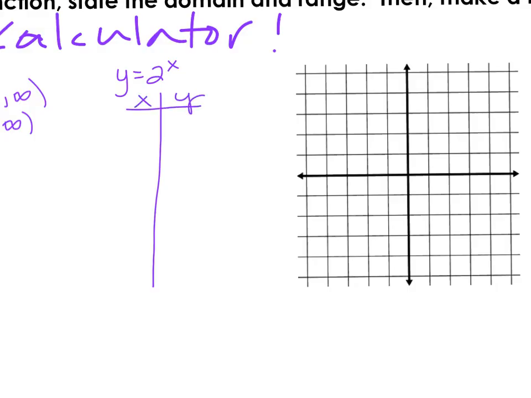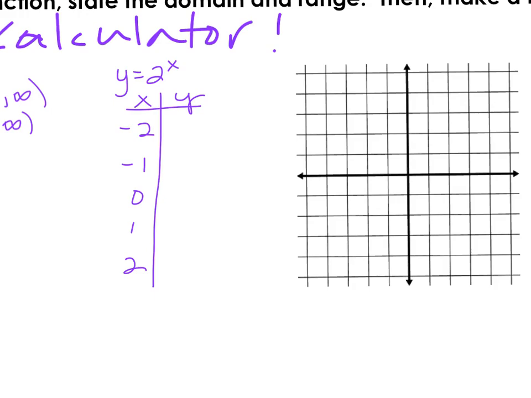Now remember, x can be anything at once, but I like to start with this template of input values: -2, -1, 0, 1, and 2. I do this because these are all numbers that are close to the y-axis, and that's where the biggest impact is going to be on our exponential functions. Now this first graph wouldn't necessarily need a calculator.